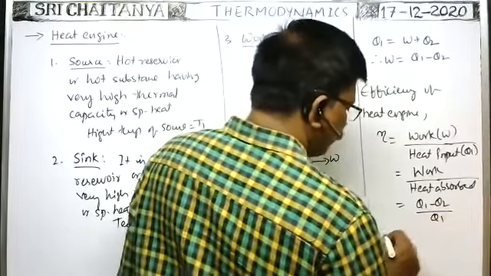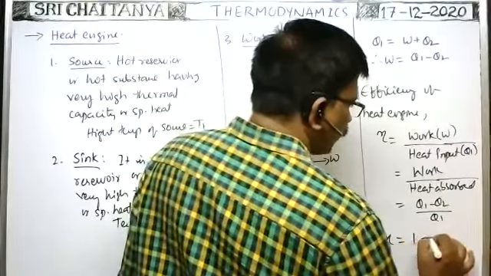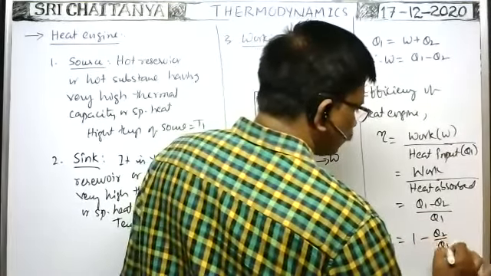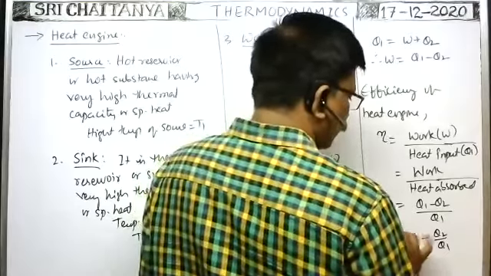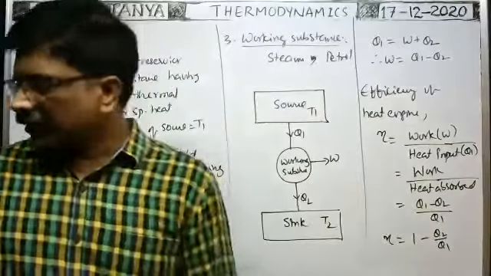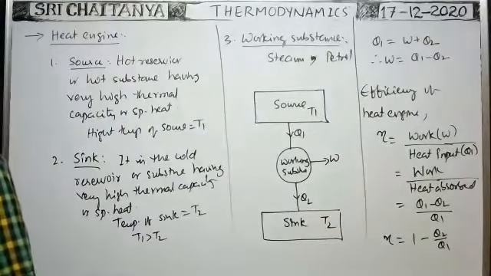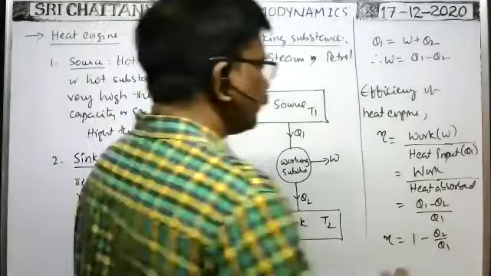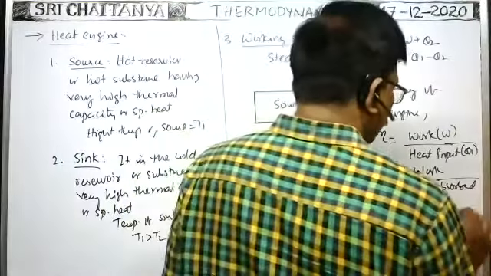So it's split up. Then 1 minus Q2 by Q1. It is the efficiency of the heat engine. This is the efficiency of the heat engine. This is also equal to the heat energy stored in the source.